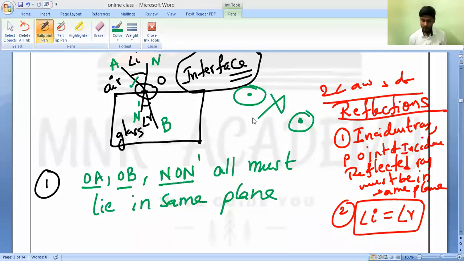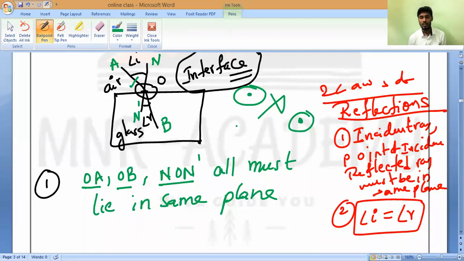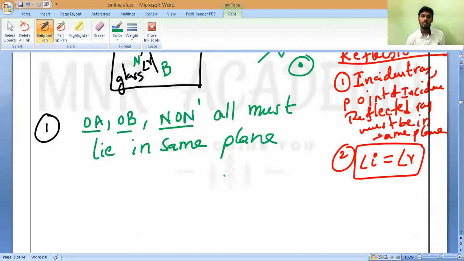Sir, if the point of incidence is in one place, the incident ray is in some other place, and the refracted ray is in some other place, then we will never call this refraction, because by that time no refraction will take place. Nitish, do you understand? So that law of refraction of light is the same thing.